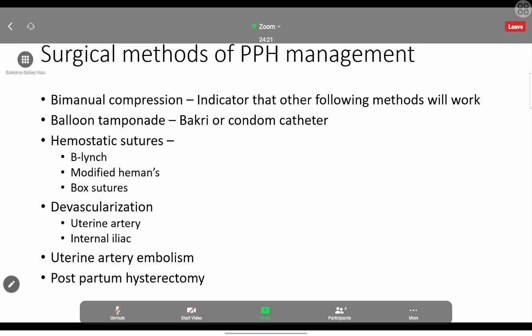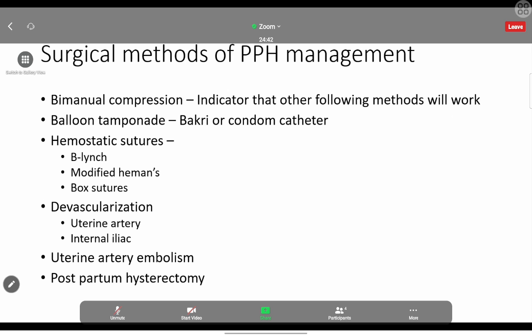Usually, the ascending branch of the uterine artery. We are putting the clamp and see whether the bleeding stops. Even if it doesn't work, then we are putting the clamp on the internal iliac artery, the main branch. So bilaterally, we will be putting the internal iliac artery clamp to stop the blood supply to the uterus.